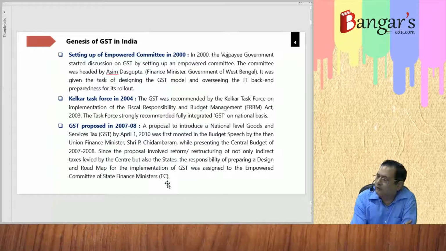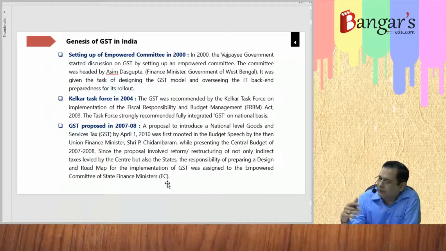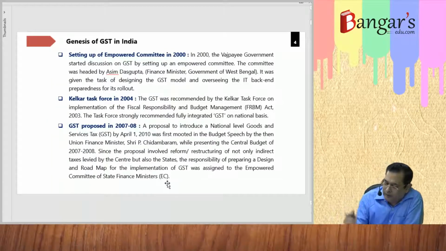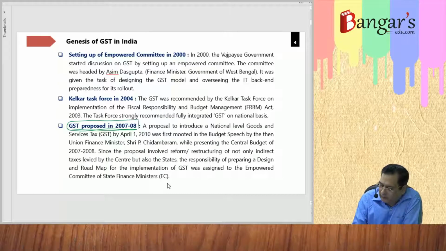So in 2000, basically, we thought of the introduction of what? GST. Then there was a Calcutta task force on implementation of the Fiscal Responsibility and Budget Management Act. They recommended what? That GST must be introduced on a national basis. So that Calcutta task force recommended the same. Then GST was proposed in 2007-8. Ten years afterwards, it came into force.